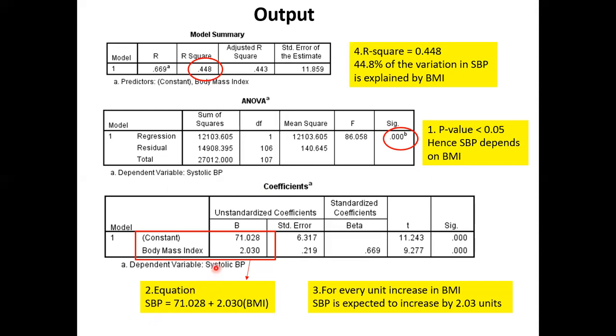SBP, this is systolic blood pressure, the dependent variable, equals 71.028 plus 2.030 times BMI. Point number 3, just explain what it means. For every unit increase in BMI, SBP is expected to increase by 2.03 units.